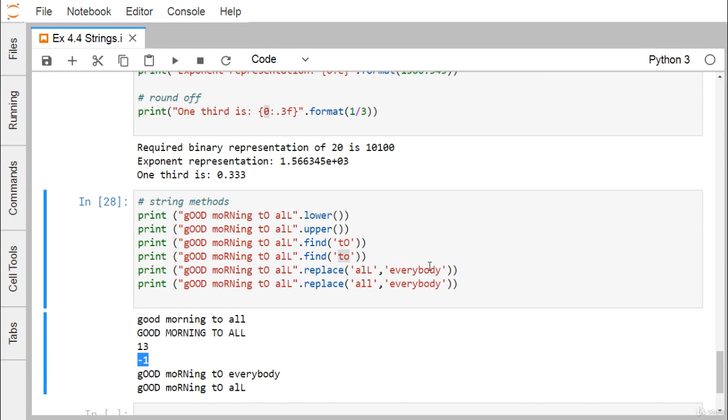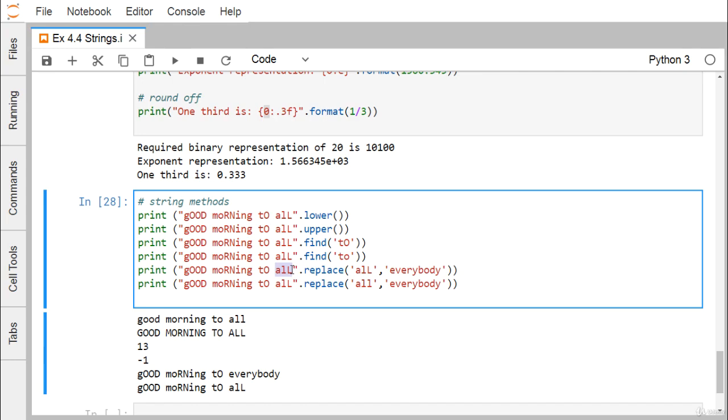So replace all by everybody, and replace all by everybody. Now here you see if you consider the case sensitivity, you are getting a match, so all will be replaced by everybody. But here this all is written all in lowercase, so ALL. So everybody cannot replace it, because there is no match observed using this replace method.